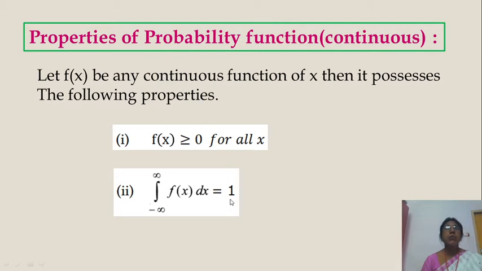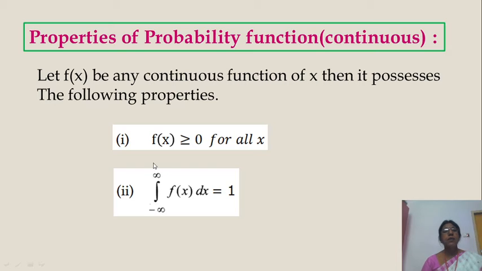In the mass distribution function we have sigma. There we used p, and called the function p of x; here we call it f of x. Remember that, p of x means the mass function, and we take sigma: sigma p of x is equal to 1. Here, when we take the density function, x is a continuous variable. So in the mass function p of x, in the density function f of x. For the mass function we take sigma, sigma p of x is 1. Here we take integration: the integral of f of x dx is 1 and f of x is greater than or equal to 0.